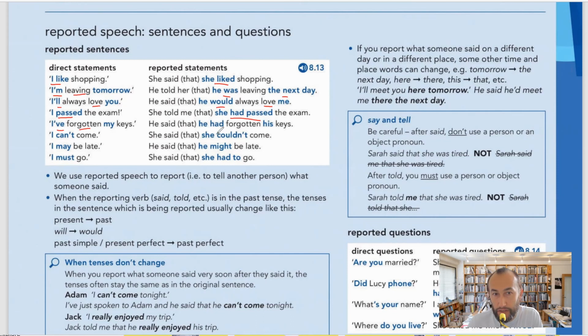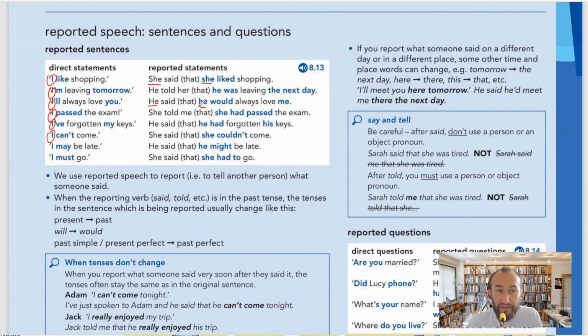So have changes to had. Can changes to could. Can't becomes couldn't. May changes to might. And must changes to had to. And also we have to change the pronouns. For example, look, in direct speech or direct statement, everything starts with I. So depending on who is saying that, maybe a man or maybe a woman, we have to change the pronoun accordingly. For example, when I say she said, that means the woman said. So woman said, so I have to say she. But if it's a man, he said, then I have to change to he.